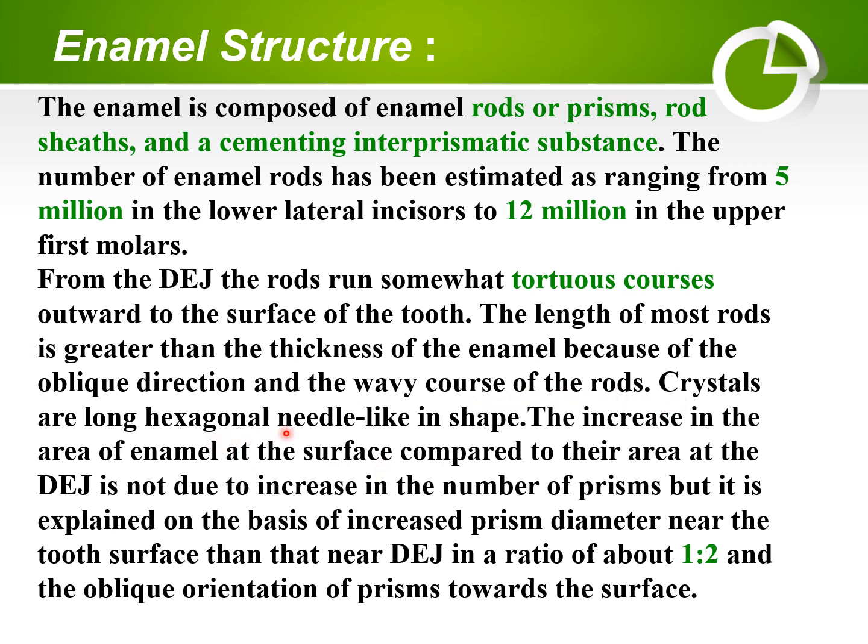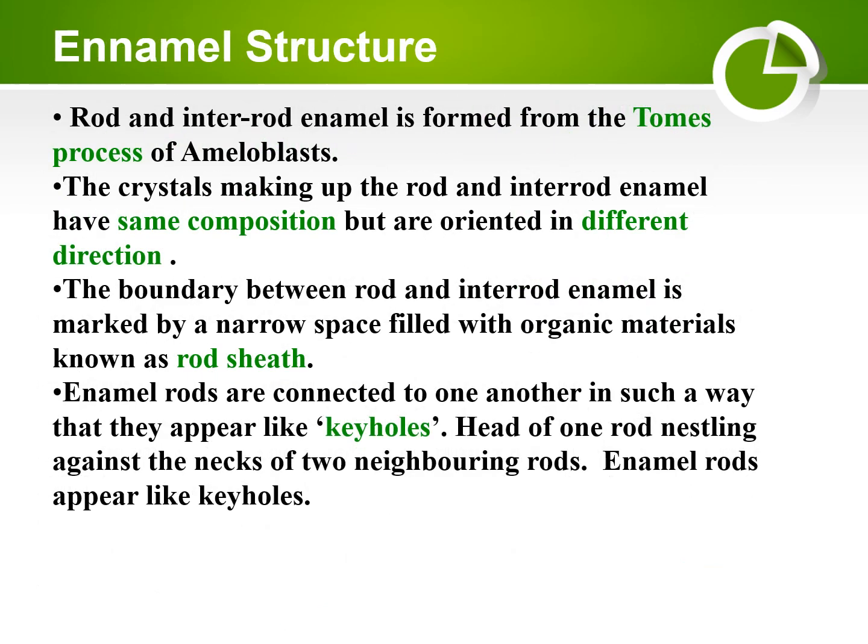Crystals are long, hexagonal, needle-like in shape. The increase in the area of enamel at the surface compared to their area at the dentino-enamel junction is not due to an increase in the number of prisms, but is explained on the basis of increased prism diameter near the tooth surface than near the dentino-enamel junction, in a ratio of 1:2, and the oblique orientation of prisms toward the surface.